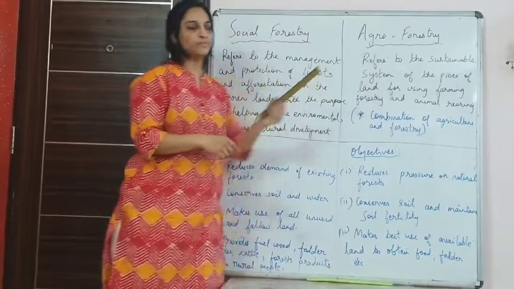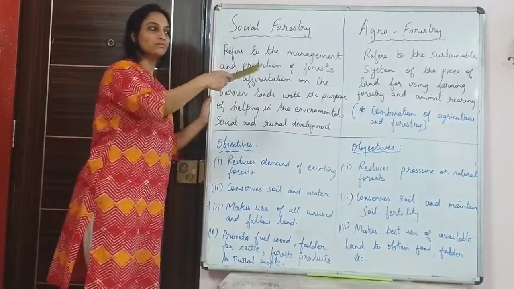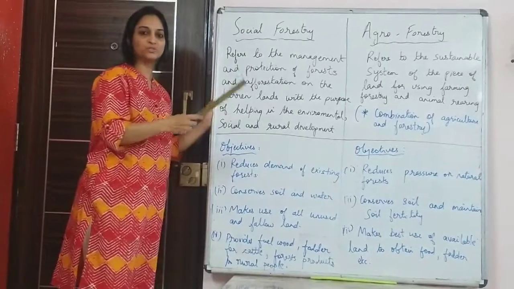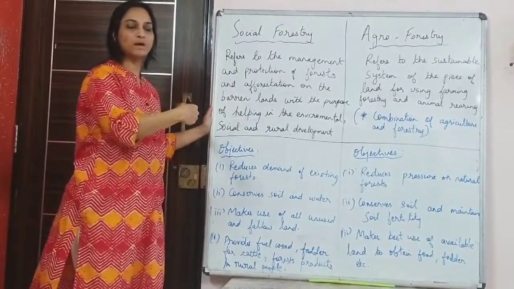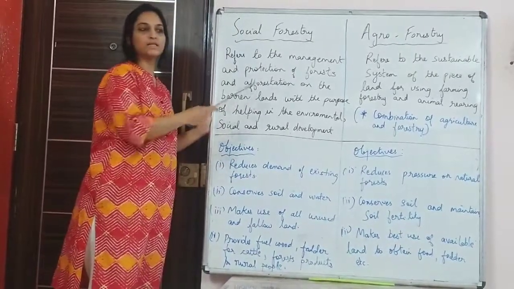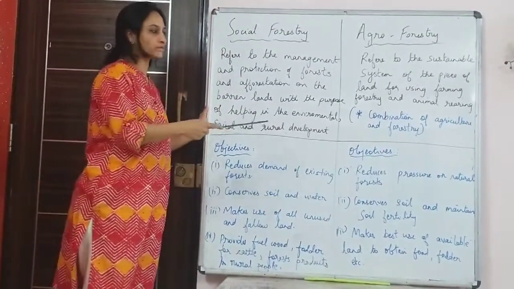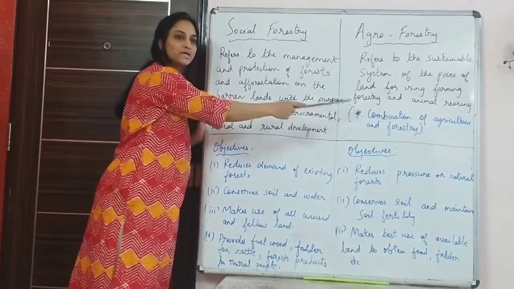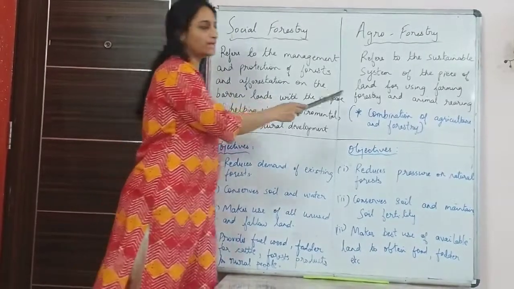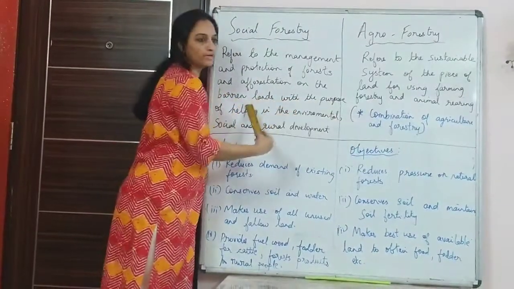That is agroforestry, which means that social forestry means you're planting trees other than where the trees are already there, like the natural forests. You're planting trees along the margins of roads and railways, degraded land, because like I said, afforestation. Then there are some village community lands where they will plant, so they are increasing the forest cover. Whereas agroforestry is somewhat a part of social forestry, where they are cultivating on privately owned agricultural land. So they say that it's a component of social forestry.